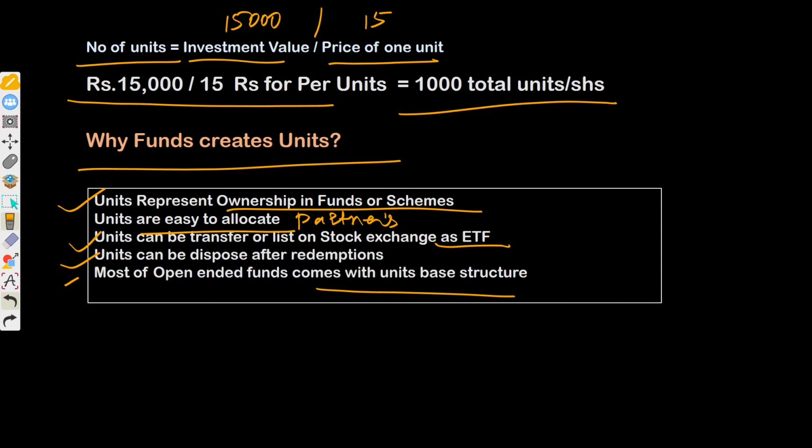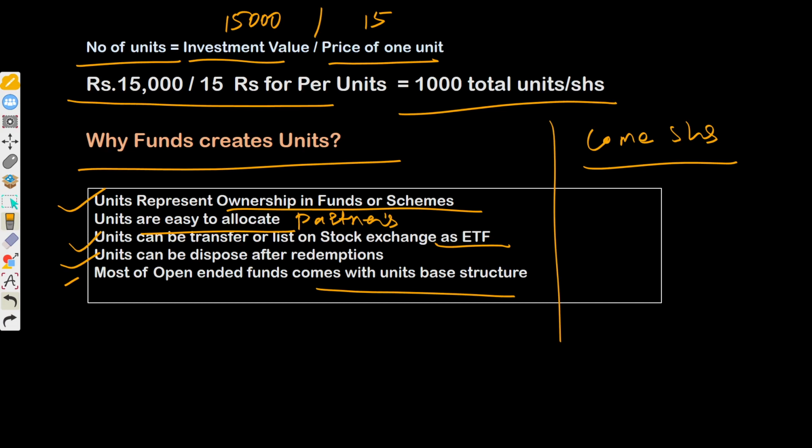The same is true with normal companies, which come with shares. What if thousands or lakhs of investors are interested in investing in XYZ company, but that company has no shares or unit-based structure? Then how will investors invest? That becomes difficult, so the company splits its assets value into small units and offers them to investors.